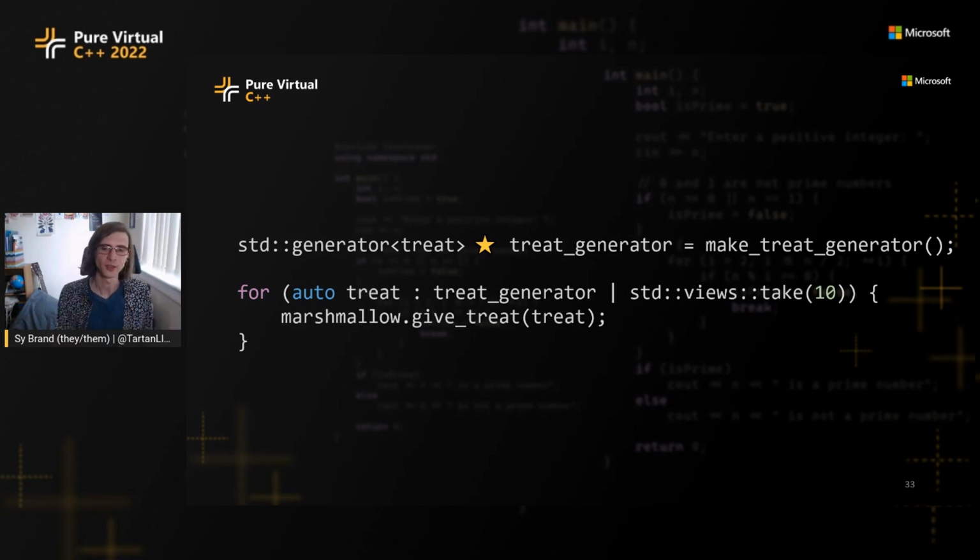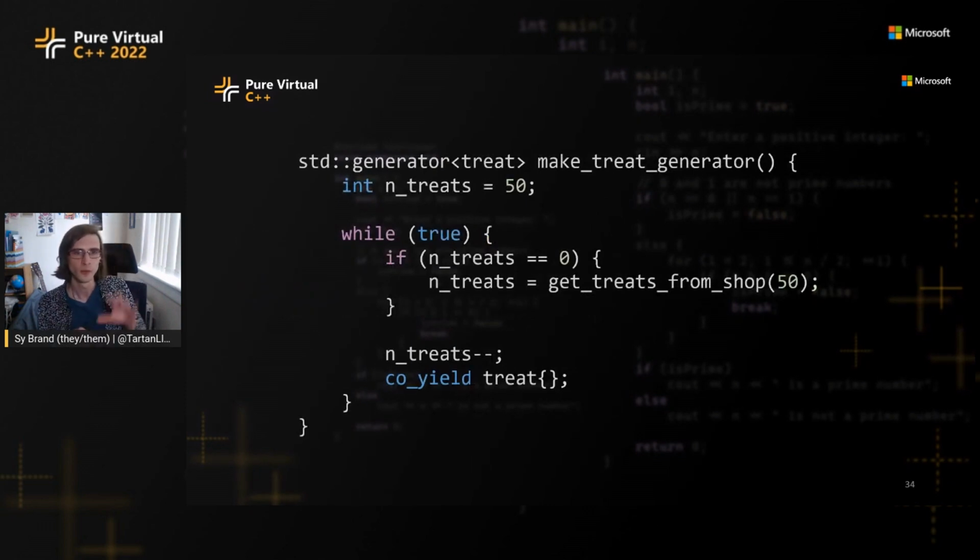Where are we getting these treats from? Well, one implementation of make treat generator could be we start off with some number of treats, say 50, and then we have an infinite loop. If the number of treats we have is 0, then we're going to go get some from the shop. And then regardless of whether we did that or not, we're going to decrement the number of treats and yield back a new treat to our caller.